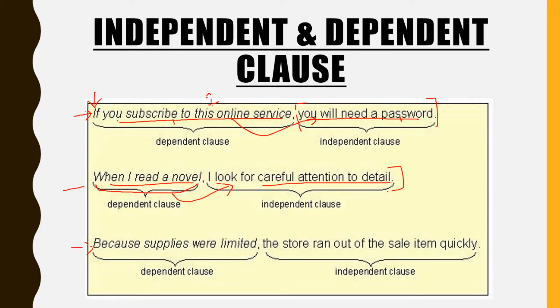Now coming to the third sentence: Because supplies were limited, the store ran out of the sale item quickly. Because here also is dependent. Easily you can find which is the dependent clause because it is starting with the conjunction. So "because the supplies were limited" is the dependent clause, and "the store ran out of the sale item quickly" is an independent clause. I hope this is clear to you now.